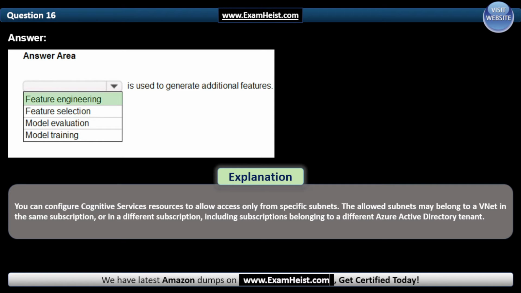You can configure cognitive services resources to allow access only from specific subnets. The allowed subnets may belong to a VNet in the same subscription or in a different subscription, including subscriptions belonging to a different Azure Active Directory tenant.